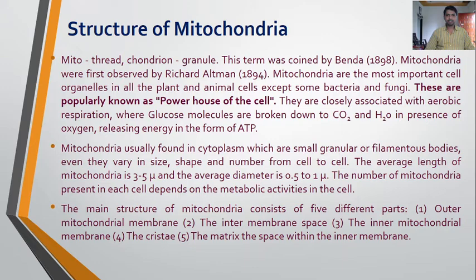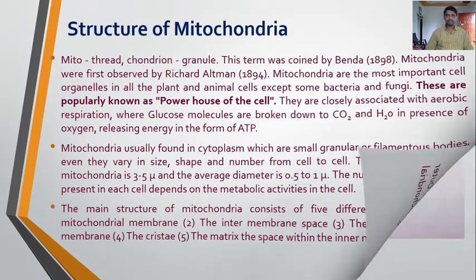The main structure of mitochondria consists of 5 different parts. The first one is the outer mitochondrial membrane, then the intermembrane space, the inner mitochondrial membrane, the cristae and the matrix. The space within the inner membrane is the matrix. So the main structure of the mitochondria has been divided into 5 different parts. One by one we are going to study in detail these different parts of the mitochondria.